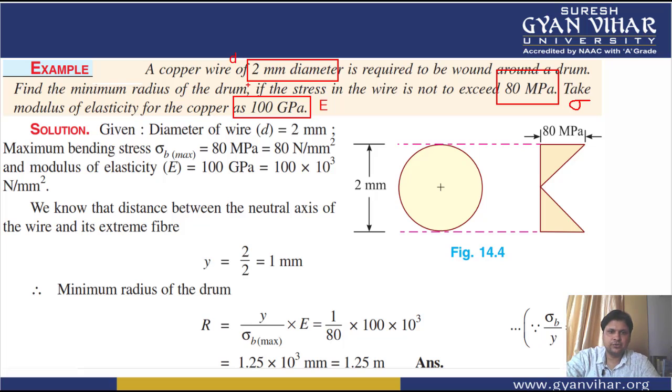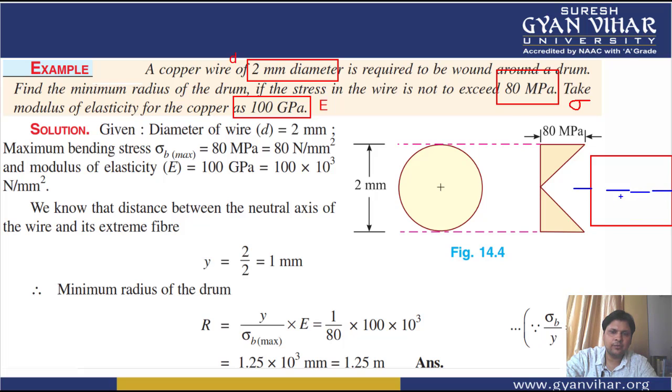Now, first of all, we need to calculate the distance of the outermost fiber from the neutral axis. If this is the wire, and for example I draw its side view, it will look something like this, and this will be the neutral axis.